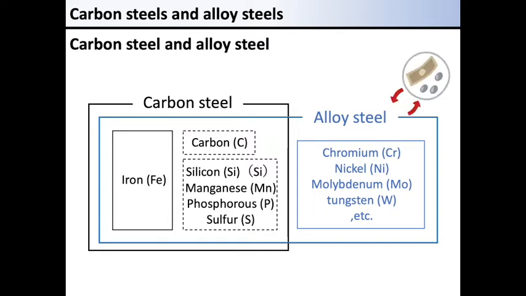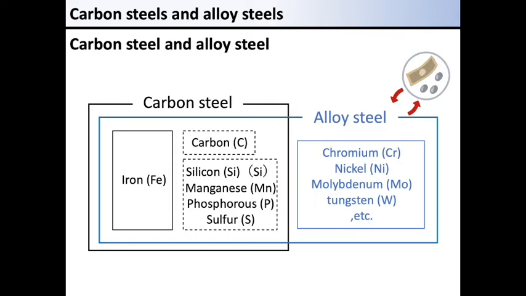Alloy steel is expensive but has excellent properties. These are mainly strength, quenching ability, wear, and corrosion resistance. It is important to understand that alloy steel is used unavoidably when the requirements cannot be met by normal carbon steel.